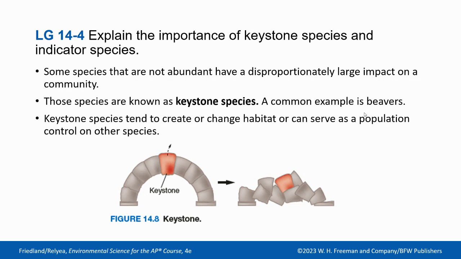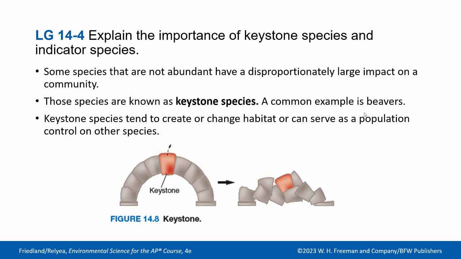Another one in your book that's mentioned is the American alligator. The American alligator will create holes in the mud for when it lays its eggs or when it's just hanging out there. And those become good water reservoir spots during the dry periods. Other animals may lay their eggs there, or bugs will use the water that's down in the bottom of it during the dry season. If you took biology last year, we all learned about keystone species like the otter. The otter keeps the urchin population in check, which means that the kelp can grow. Without the keystone species, that whole forest of kelp was decimated.